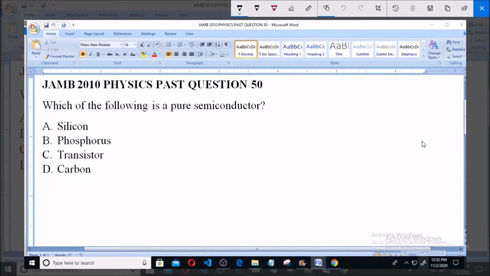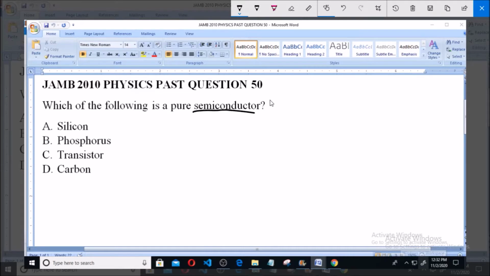Which of the following is a pure semiconductor? A. Silicon, B. Phosphorus, C. Transistor, D. Carbon. So we are asked for which one amongst the options is a pure semiconductor.